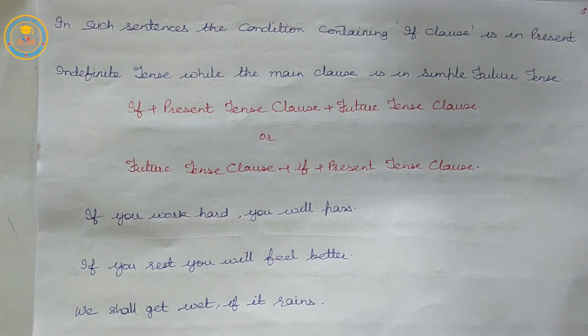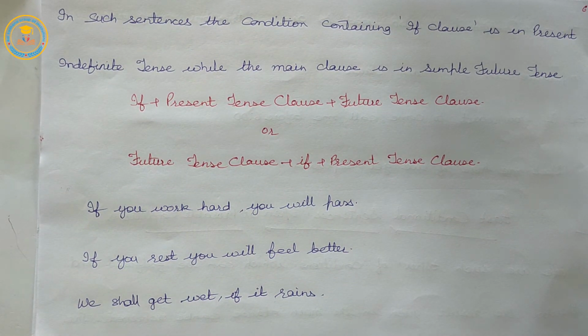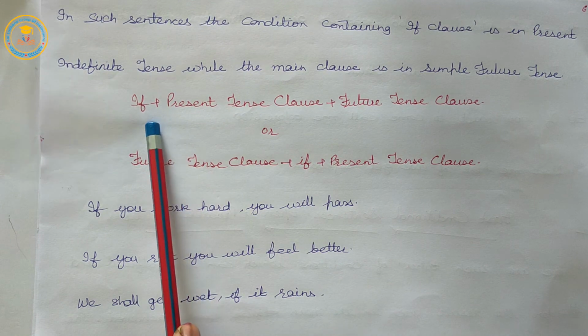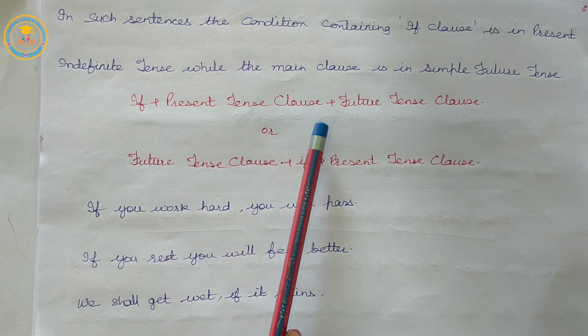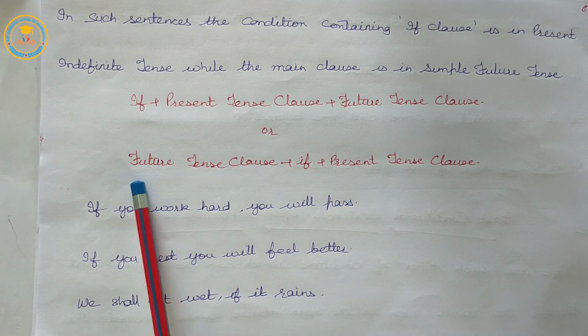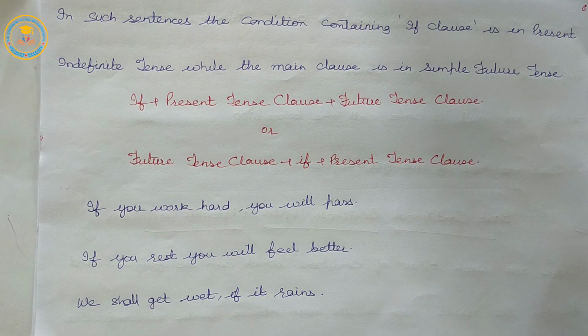For first conditional sentences, we use if plus present tense clause plus future tense clause, or future tense clause plus if plus present tense clause.